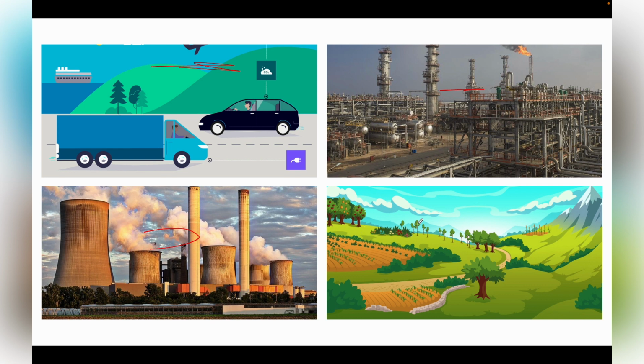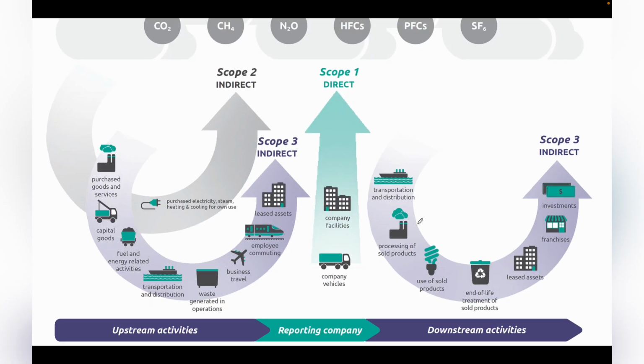And fourth in the list is agriculture activities and forests. They also contribute to the emissions. These are not in ascending or descending order, but these are the major contributors to the emissions.